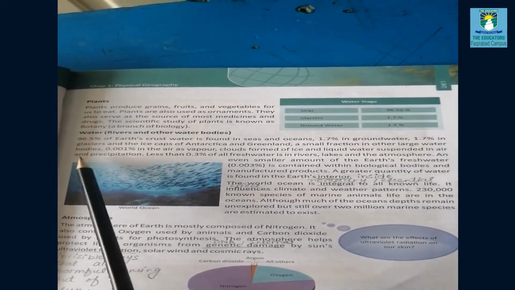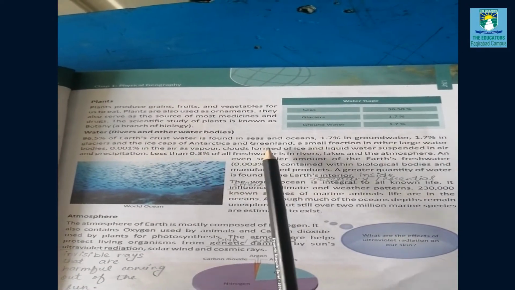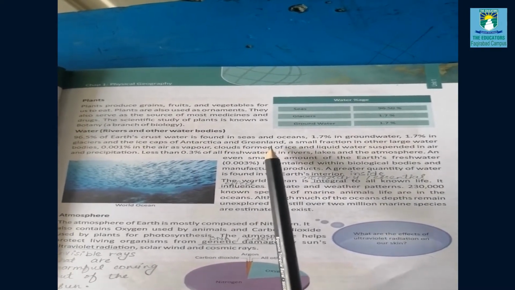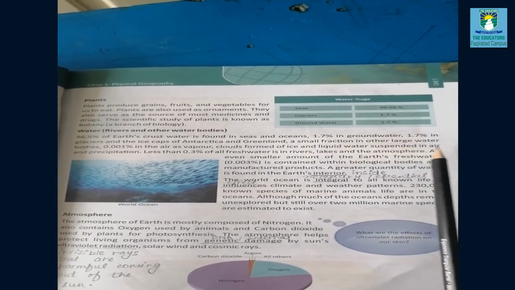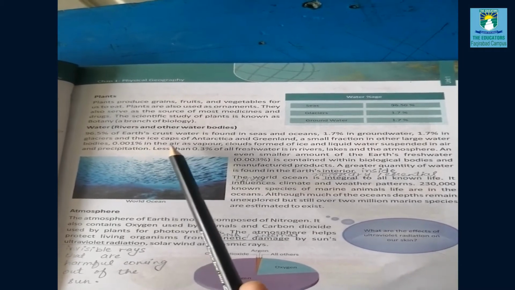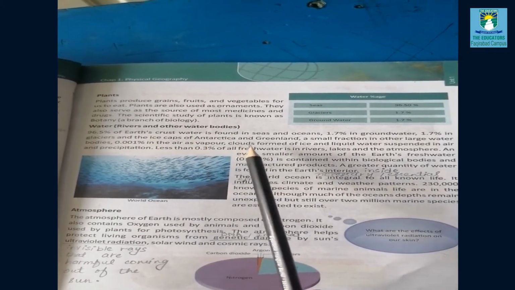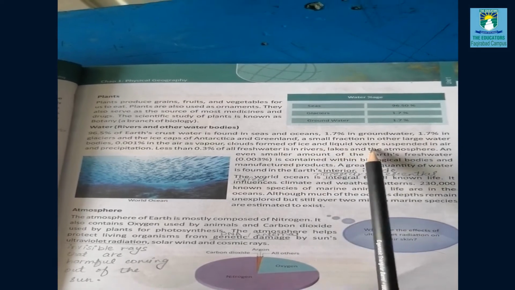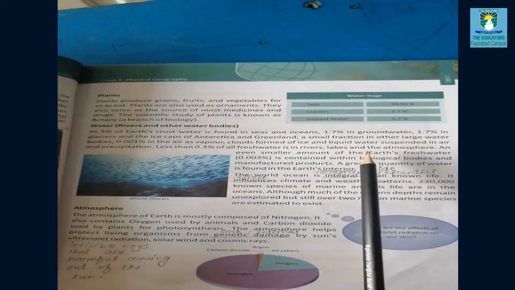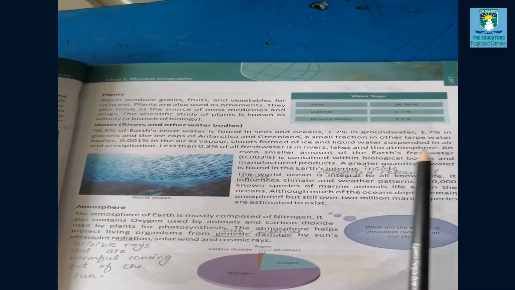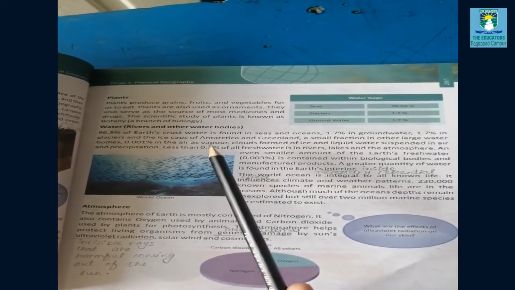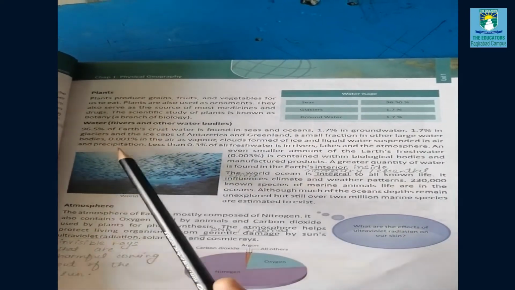1.7% of water is present in the form of glaciers and ice caps of Antarctica and Greenland. Antarctica is a continent and Greenland is an island belonging to Denmark. A small fraction is in other large water bodies. 0.001% of water is present in the air as vapors, clouds formed of ice and liquid water suspended in air, and precipitation. It means that when water vapors form water droplets, it is called precipitation.